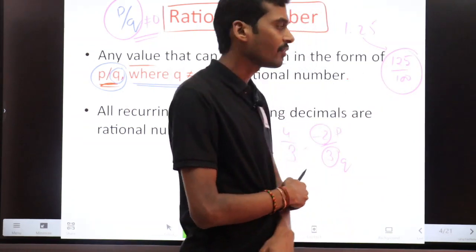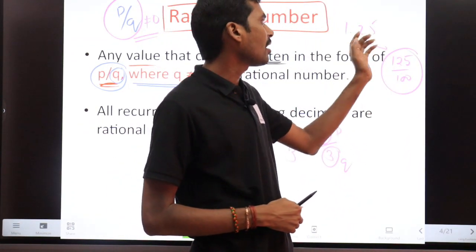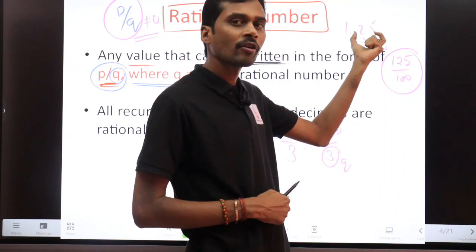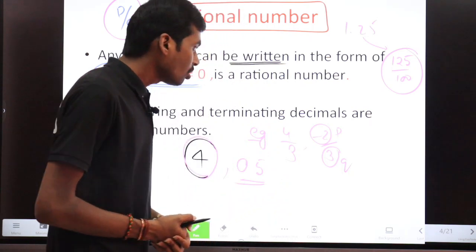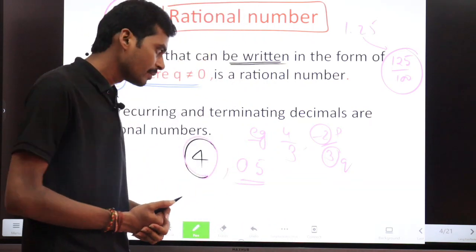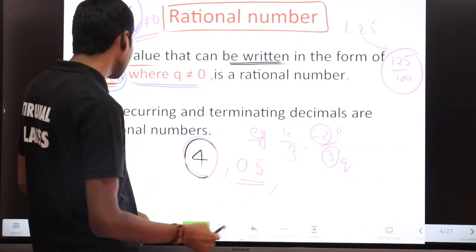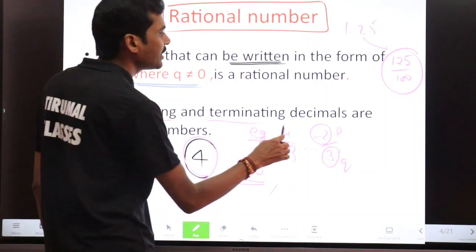First you write the complete number divided by 100. First we write 1 and after the decimal point how many digits do we have? 2 digits. That means we simply put 2 zeros. So even I can say that any decimal number belongs to rational numbers.